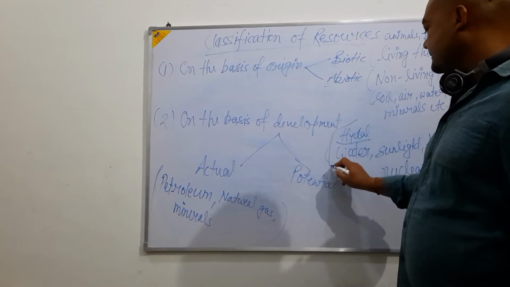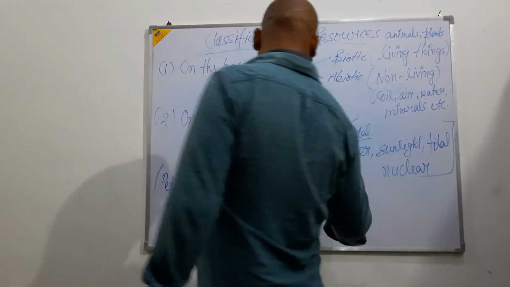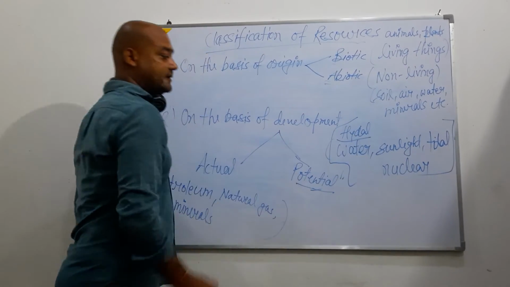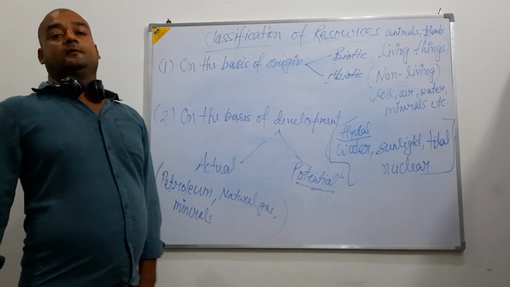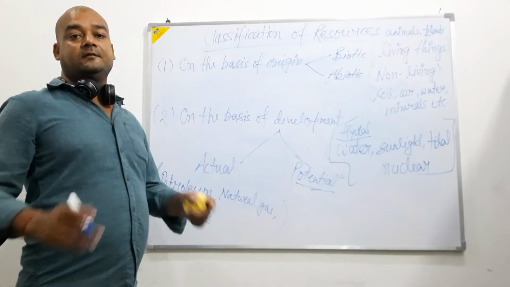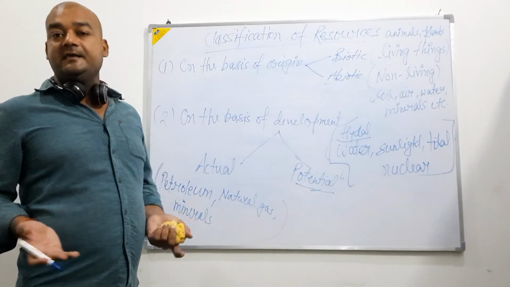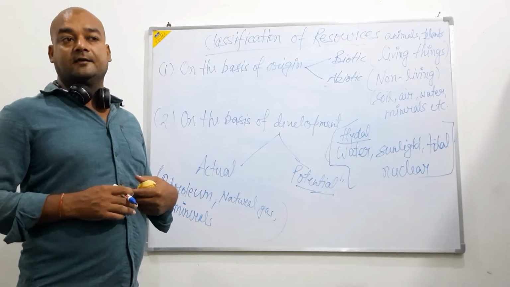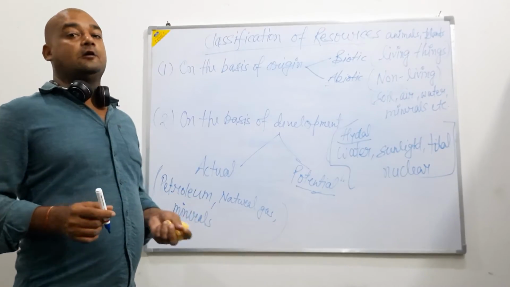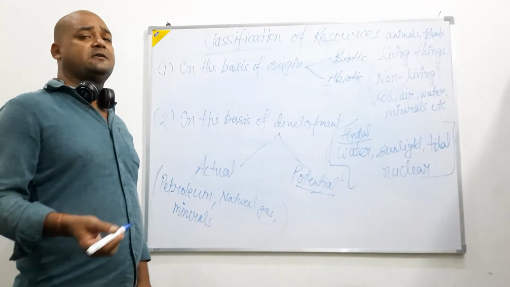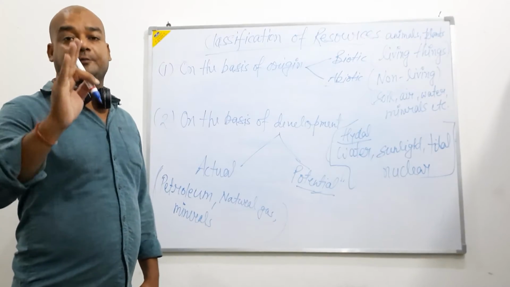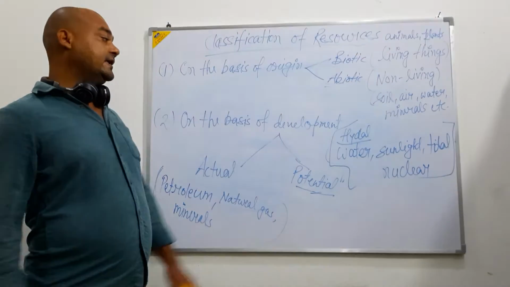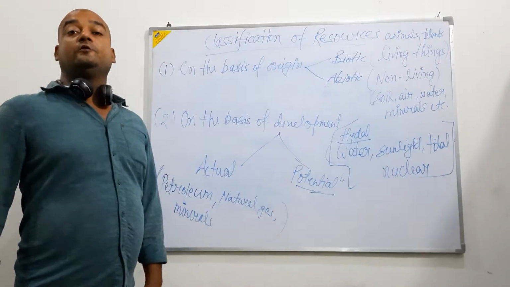These are some examples of the potential resources. And why are these examples of potential resources? Because among these there are plenty of sources which can be used by us, which can give a lot of benefit to us, but in spite of it, we do not have the appropriate knowledge, skill, or technology to convert these into useful ones.